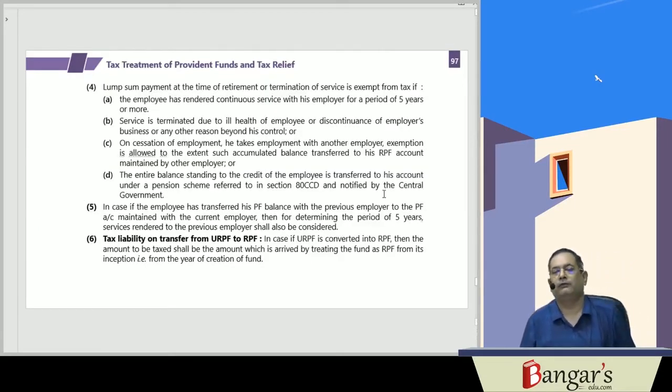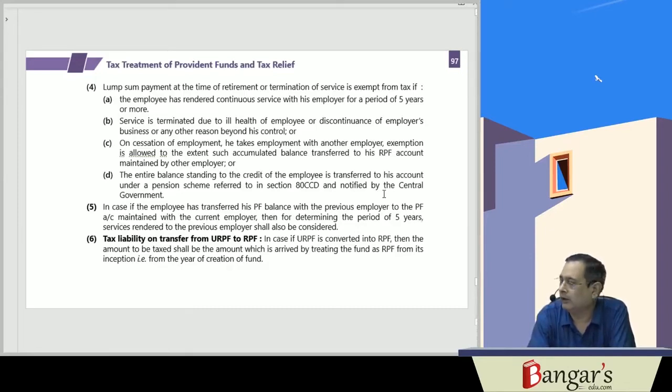Then we have said that if any lump sum payment is received at the time of retirement or termination of service, the same is exempt from tax, in case the employee has rendered continuous service with the employer for a period of 5 years or more, or the service is terminated due to his ill health, or discontinuance of the employer's business, or for reasons beyond his control.